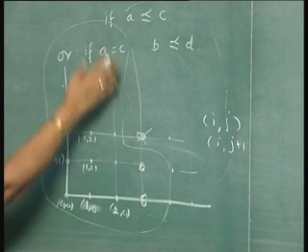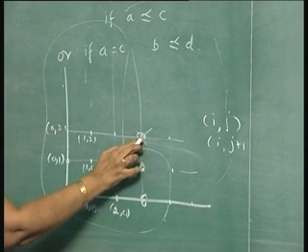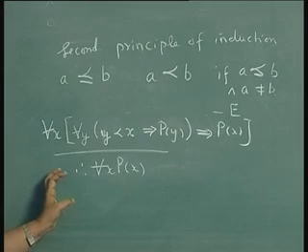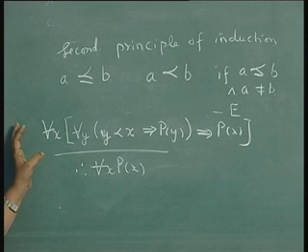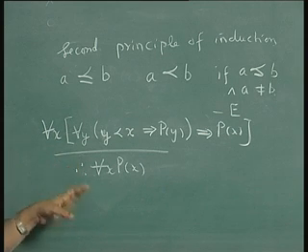Then, assuming that the property holds for all these elements, I prove that it holds for this. If you are able to do that, then you can conclude that for all x, P(x). This is the premise and this is the conclusion, and if we are able to prove the premise, then the conclusion follows.